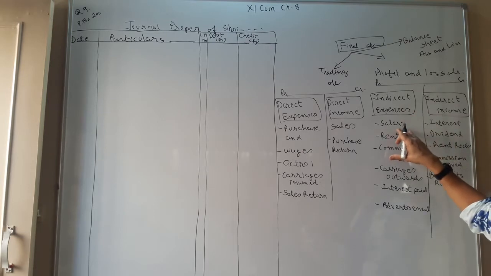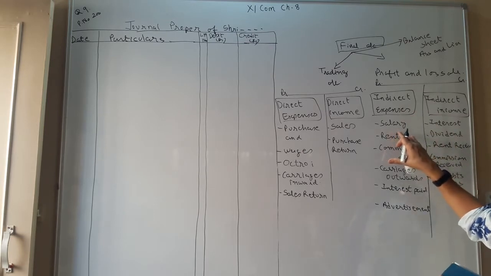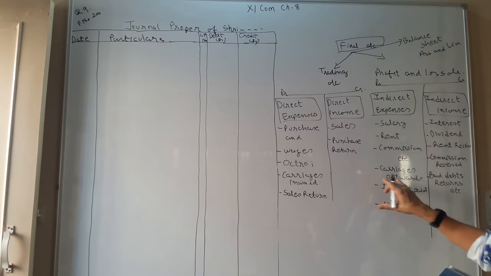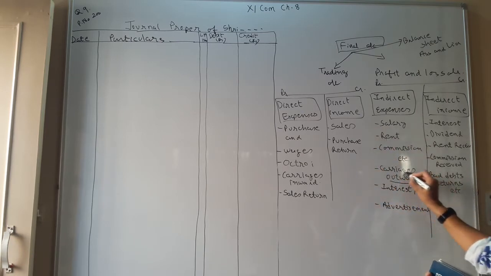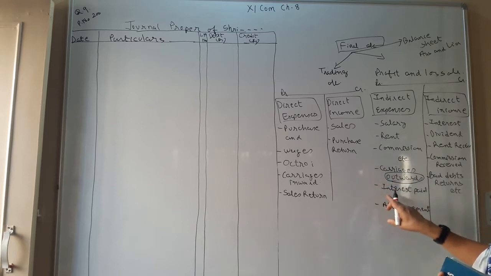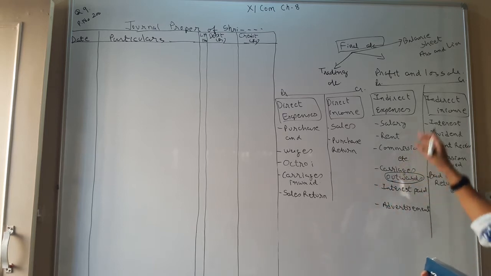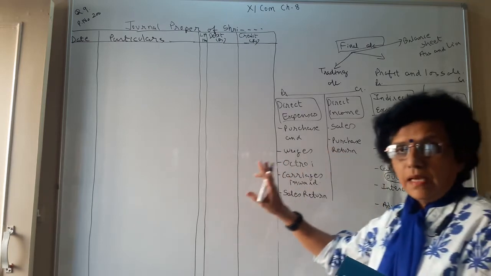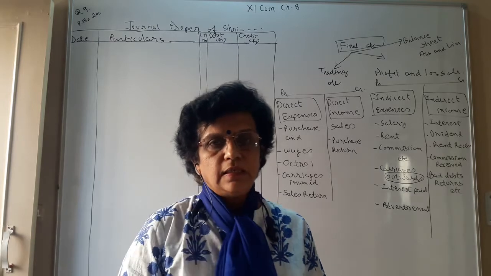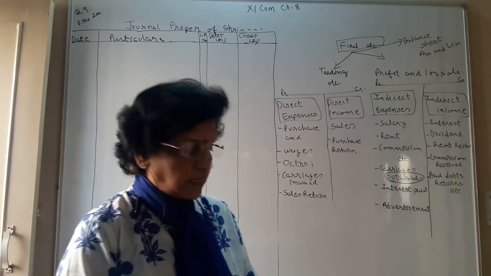In the same manner, for indirect, we have expenses like office and administrative expense, advertisement expense, salary, rent, commission, and carriage outward. Outward means related to sales. Interest paid, advertisement, like that. So with the help of this basic knowledge, now we can derive the journal entries for the closing entries.